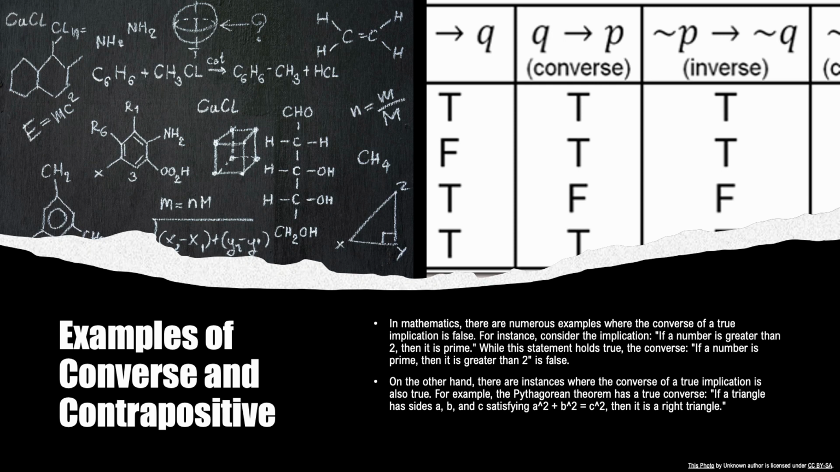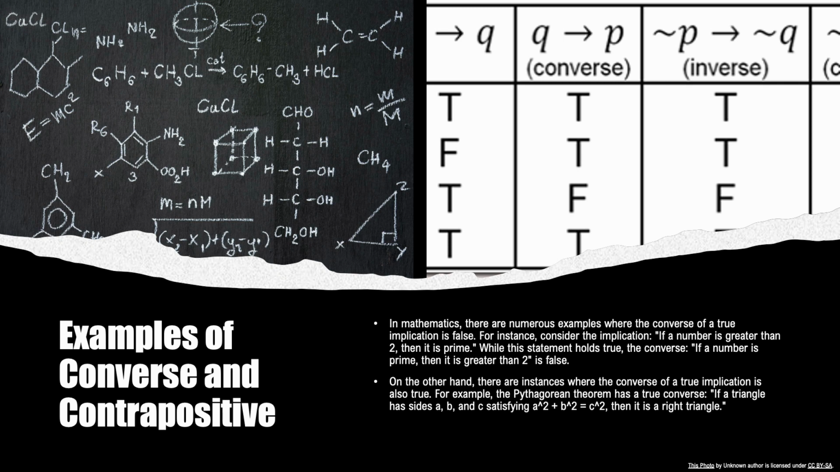On the other hand, there are instances where the converse of a true implication is also true. For example, let's consider the Pythagorean theorem. The original implication states that if a triangle has sides a, b, and c satisfying the equation a squared plus b squared equals c squared, then it is a right triangle. This implication is true and widely known. Interestingly, the converse of this implication also holds true. If a triangle has sides a, b, and c satisfying a squared plus b squared equals c squared, then it is a right triangle. In this case, the original implication and its converse are both true.